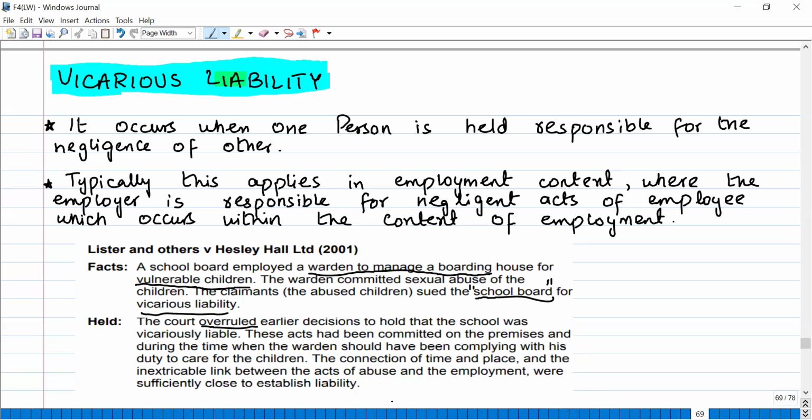So this is what the judge said, that he was in the course of his employment. It was the school board's duty to oversee him, and it was the warden's duty to take care of the children. The school board employed the warden, and they did not take sufficient action or look at what the warden was doing. So because the warden committed all these abuses in the school during the course of employment, the employer, who was the school board, can be held liable for the acts of the warden. Okay, they can be held vicariously liable.